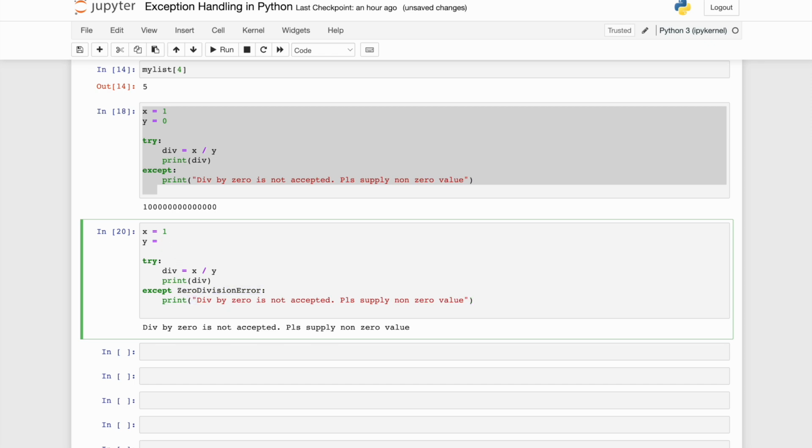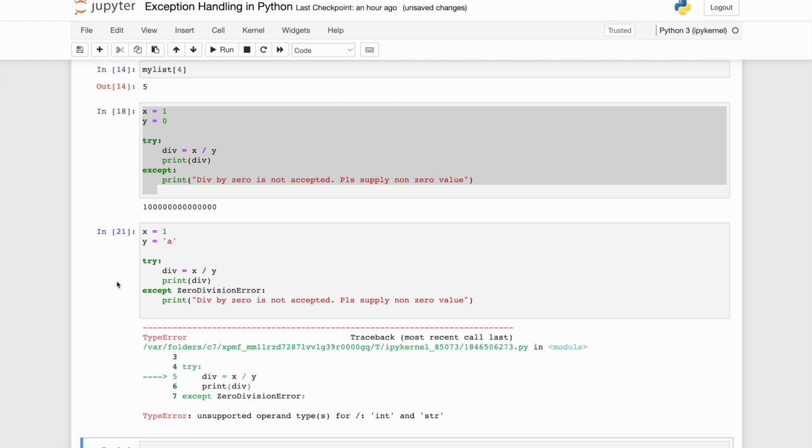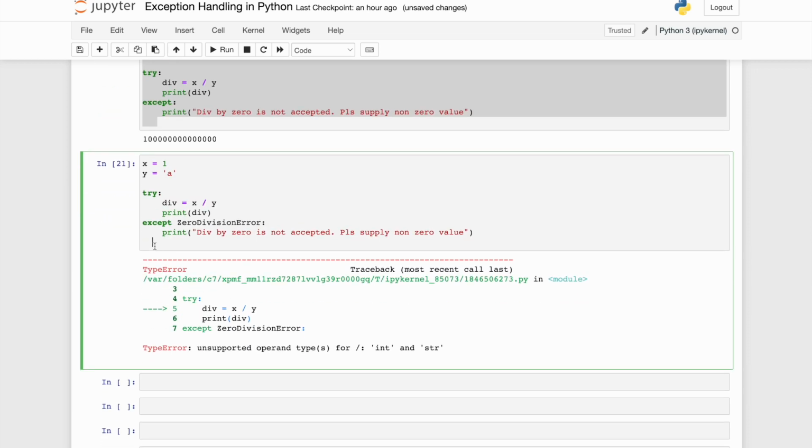But instead, if there is a data type error, like I'm doing an operation with a different data type, let's see what happens. See, it is a type error. Now my built-in exception is of type error, and it is saying that the division operation is not between an integer and a string. It is clearly saying, but why is it not handled by except? Because this except block is only handling the zero division error exception. It is not going to handle type error. Now you can guess where I'm going with this.